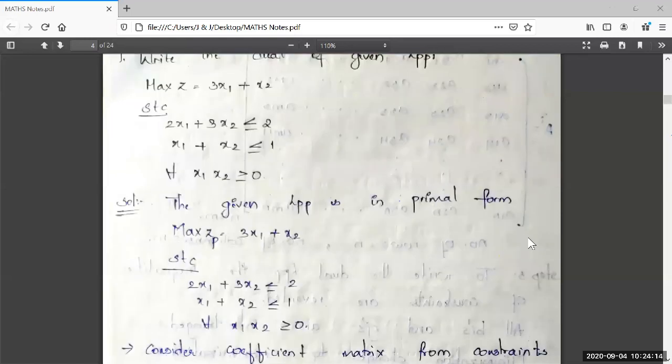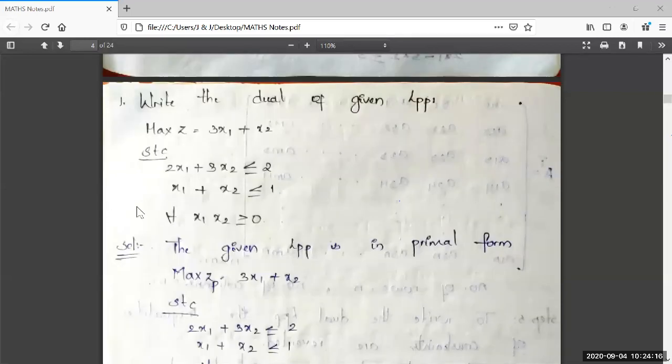Right. Now I am going to a problem which will be asked in your examination. It means that not only this question, any other question may be asked, but see here, it is the general form of LPP. See here, it is containing maximum type. Max Z is equal to 3x1 plus x2, only two variables are there, and the subject to constraints part is containing only two constraints, 2x1 plus 3x2 less than or equal to 2, x1 plus x2 less than or equal to 1. Right? For every x1, x2 greater than or equal to 0, right?